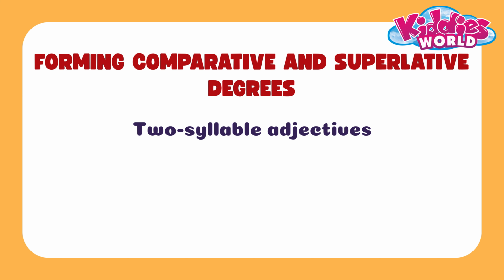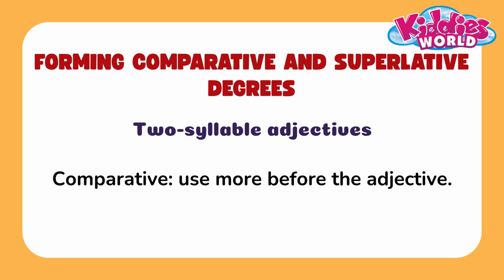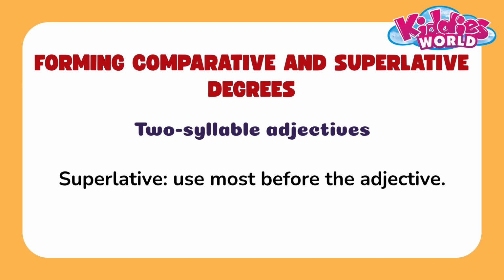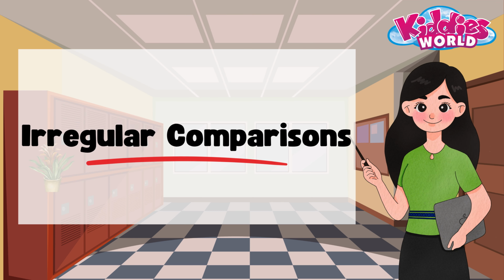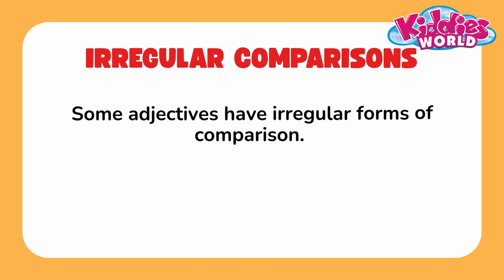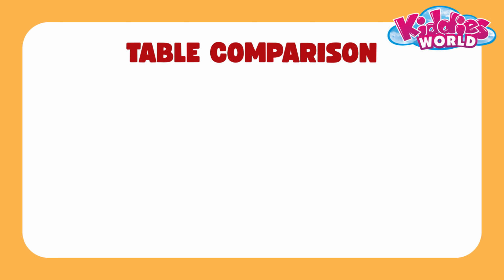Two-syllable adjectives. Comparative, use more before the adjective. Superlative, use most before the adjective. Check the examples. Irregular comparisons. Some adjectives have irregular forms of comparison. These do not follow these rules. Check the table for understanding.